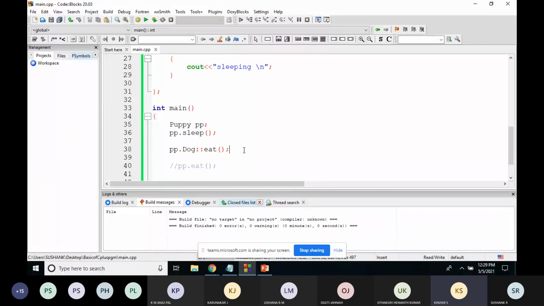So means both the eat function in both the classes, if you want to execute, you just need to call. This is for dog. This is for animal. So now it will work. Now we can execute the eat function of both the classes.